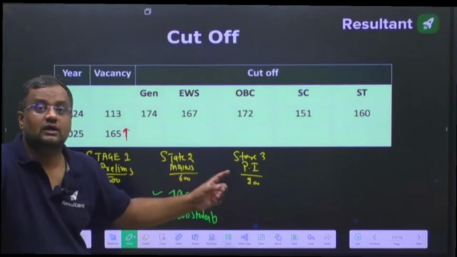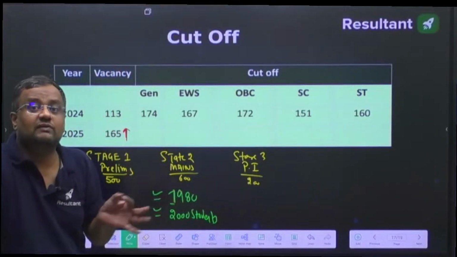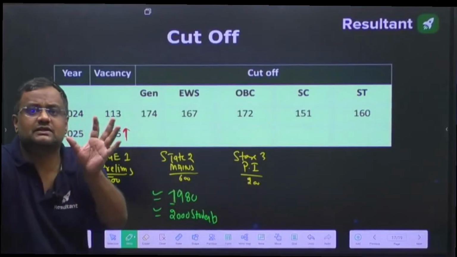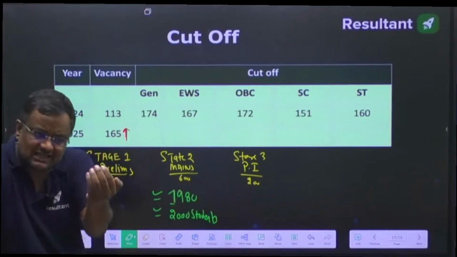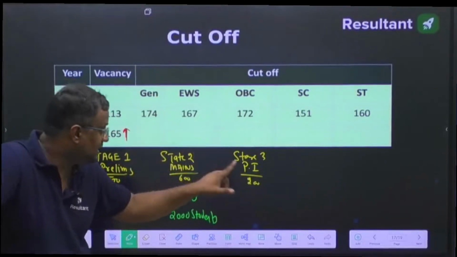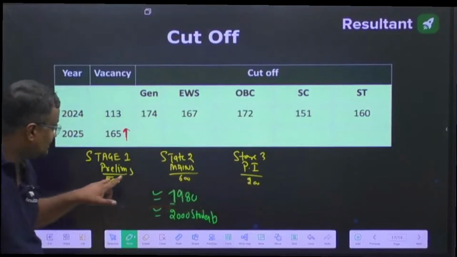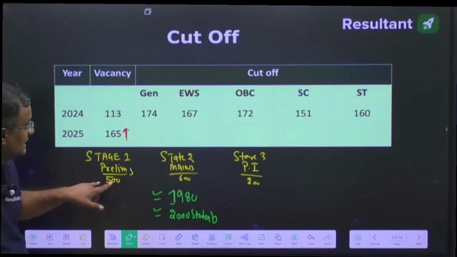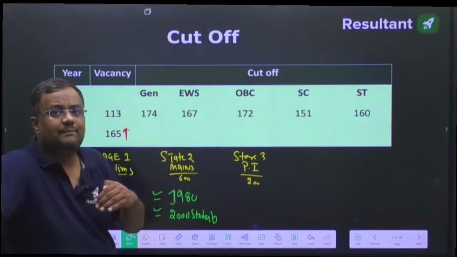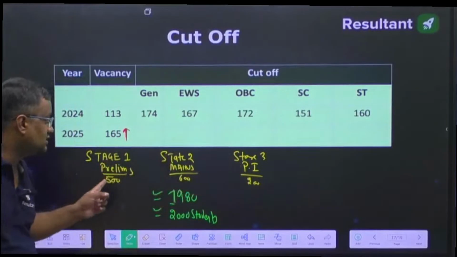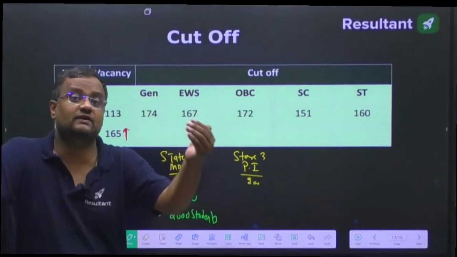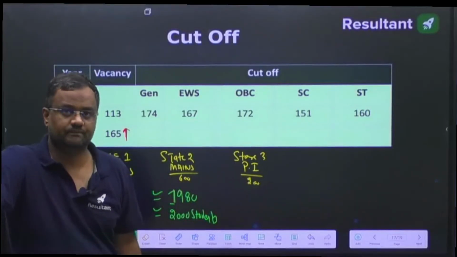Similarly, in the interview, 90% of students will get marks from 110 to 145. Only 10% of students will get marks less than 110 out of 200, or more than 150. So here the standard deviation is not much. You can take a lead of 20 to 30 marks here, or you can lag behind by 20 to 30 marks in the interview and stage 1. But in the mains examination, you can take a lead of 110, 120, 150 marks from other students.